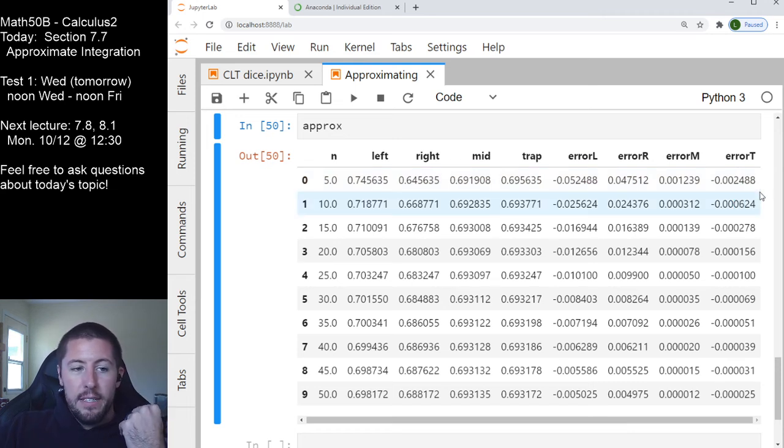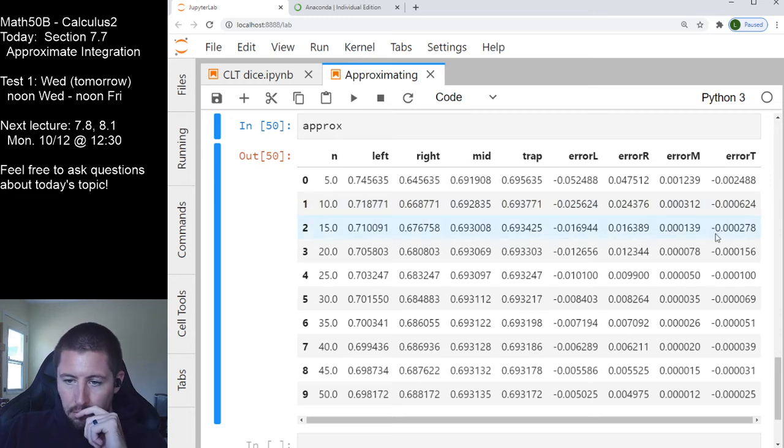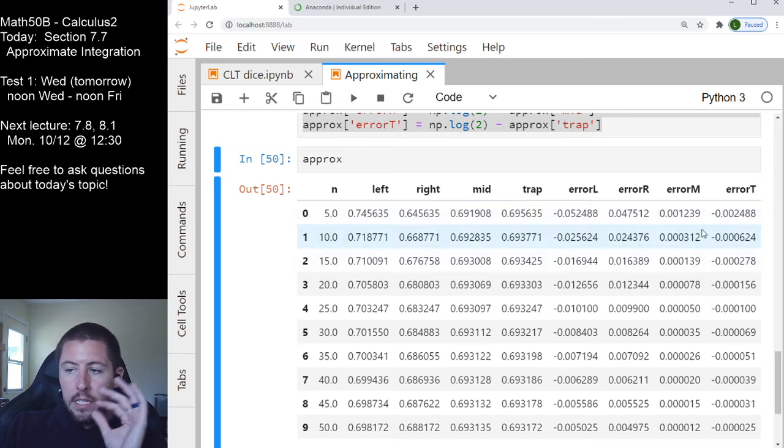Simpson's rule, because it is a quadratic approximation, will do even better than that. So this is a nice thing to see with our error estimates, watching the error get really, really small right here. And hopefully you're pretty happy with this. I mean, the midpoint rule having an error of only about 1 in 10,000 by doing 50 subintervals is pretty good, depending on our purposes, right?